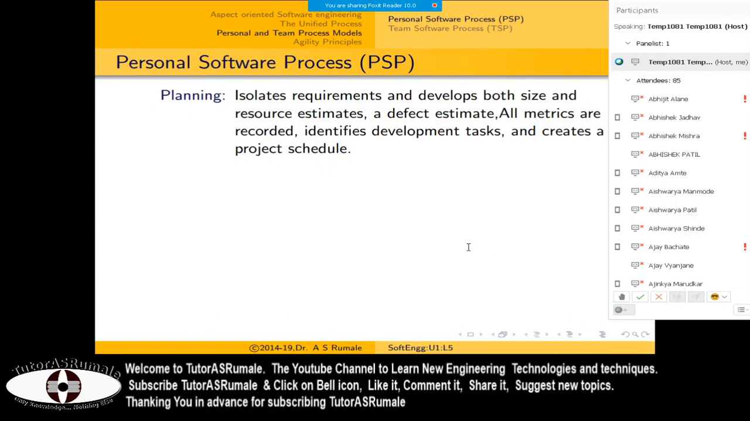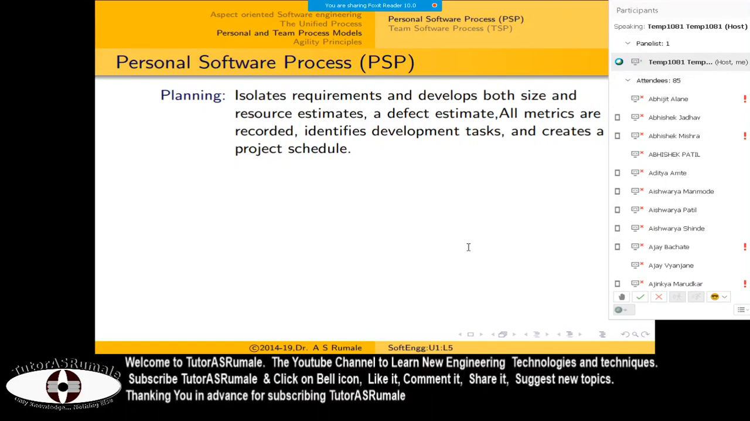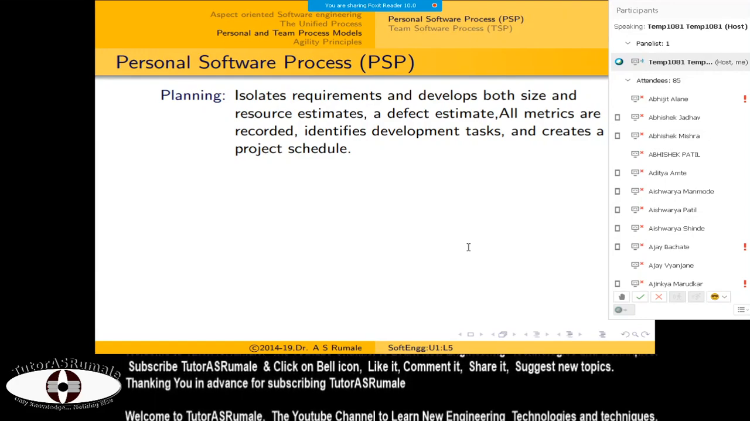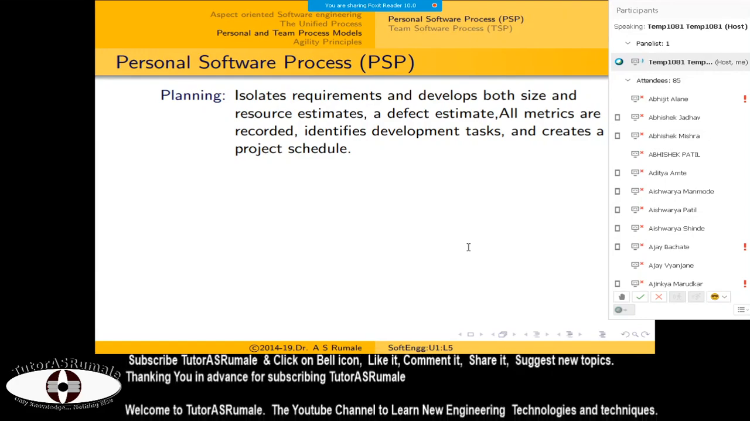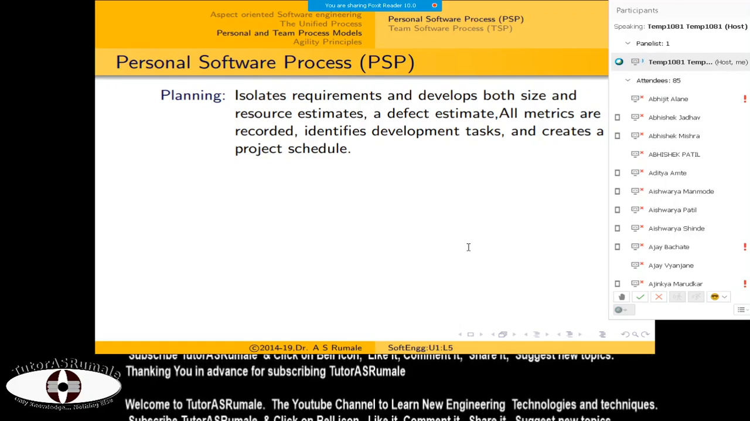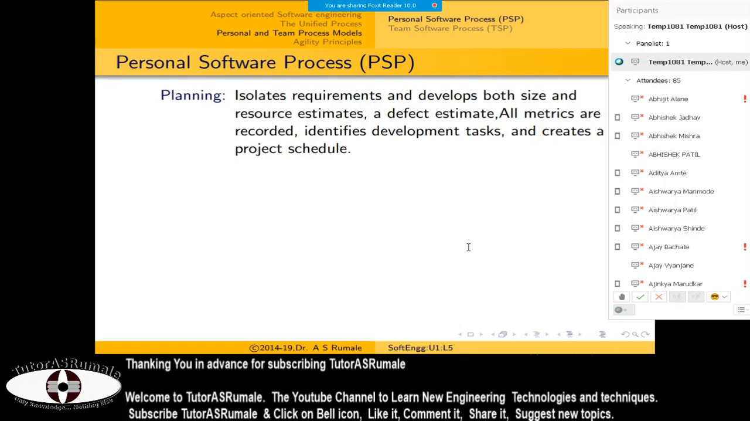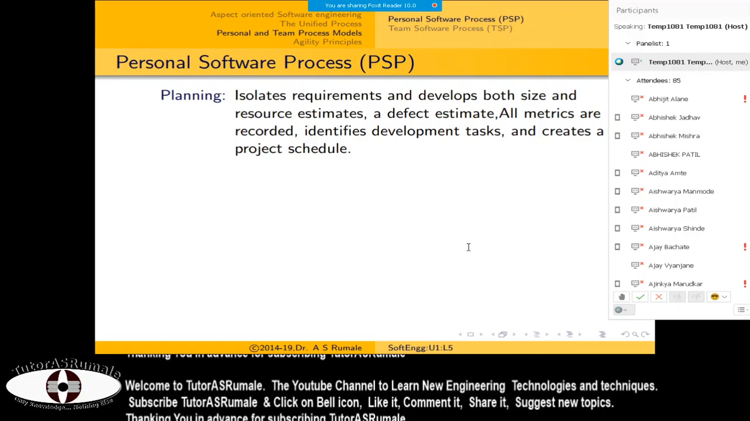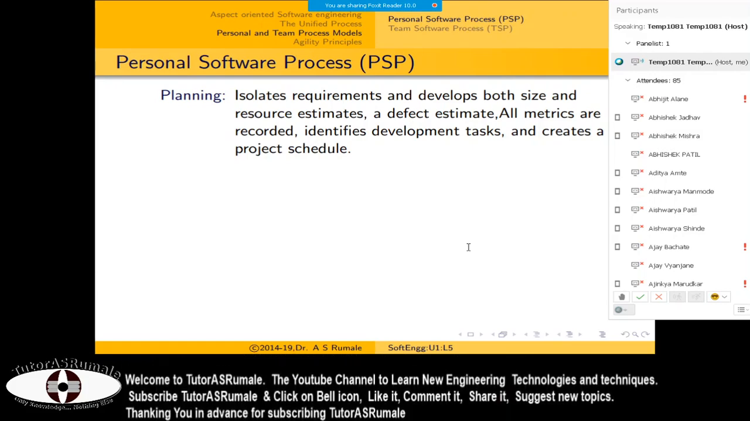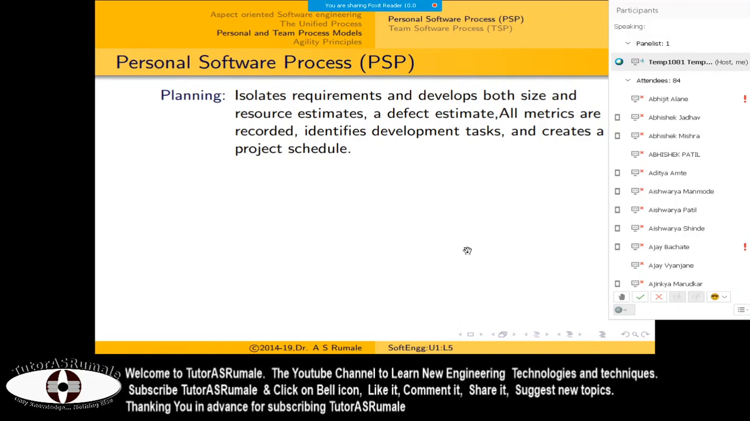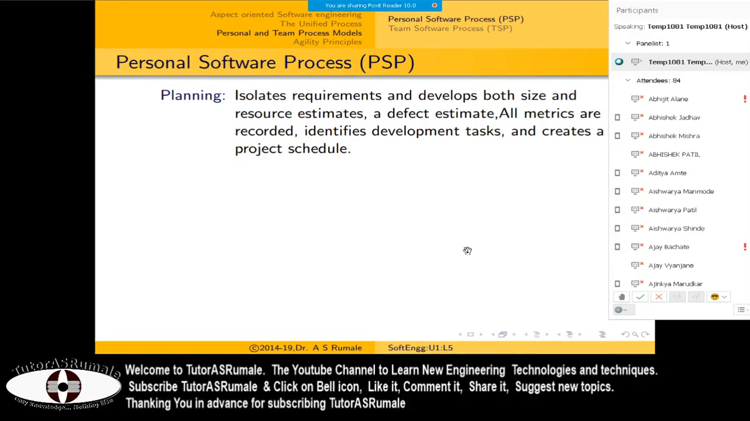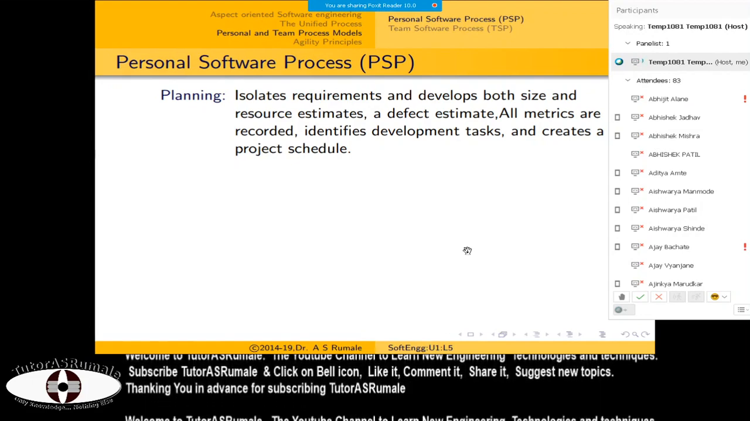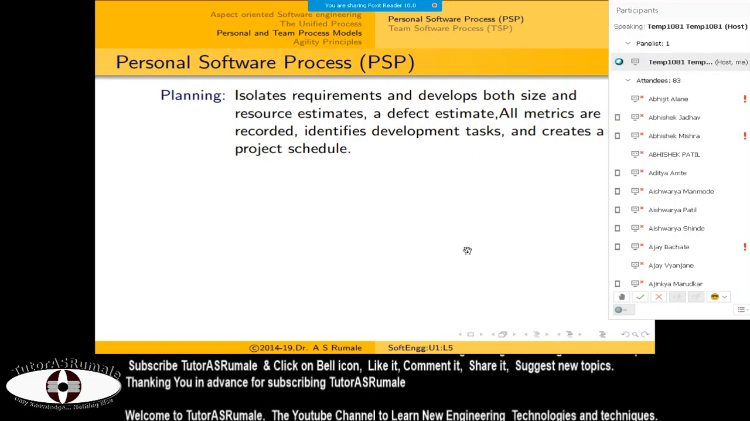Now we are going to see the personal software process. First, the planning is there in PSP. You have to plan your software development, because when you create any software module, for each individual team member you have to have your own plan. So you have to isolate the requirements, develop both size and resource estimates, and find out the defect estimate. What does defect estimate mean? If you go on creating the software, at first it seems very feasible, but then it does not seem that feasible. So you require the defect estimate. You have to consider all metrics or benchmarks, and how to identify things.